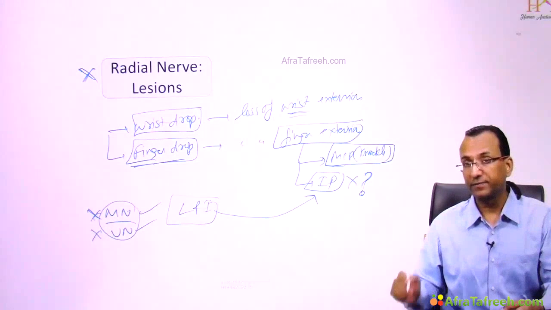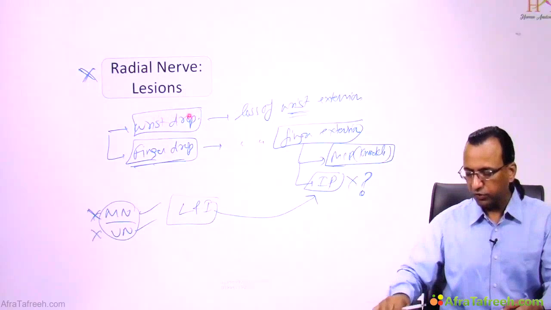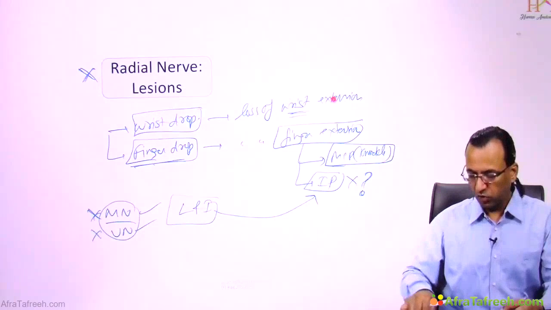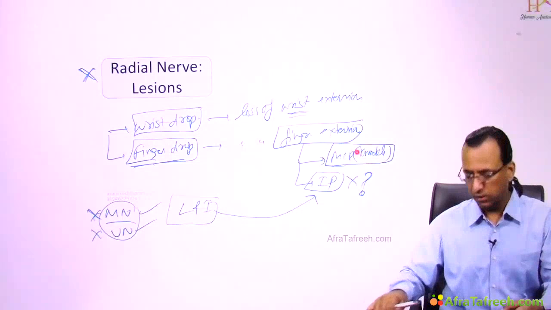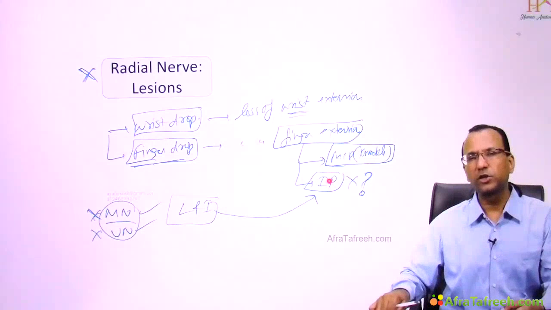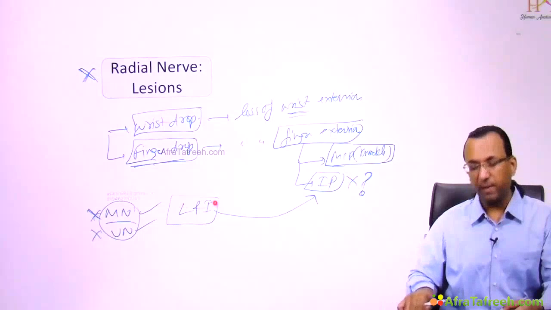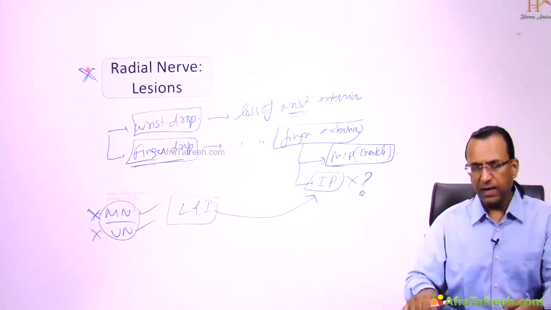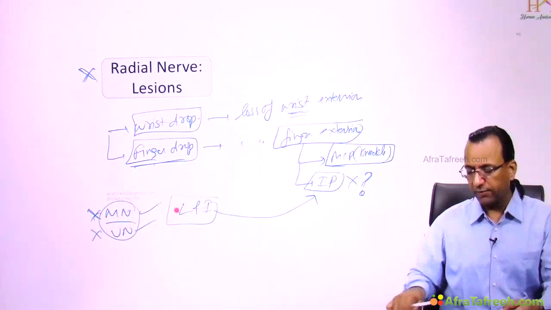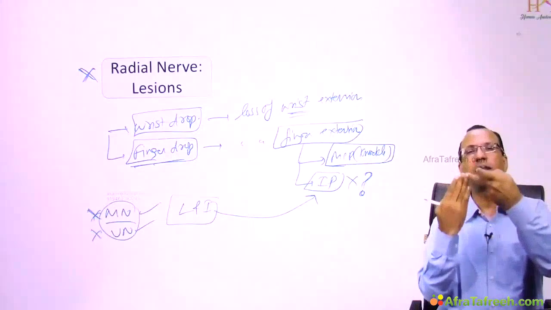So understand. If there's a radial nerve injury, there will be a wrist drop. Of course, wrist extension is compromised. Finger drop is loss of finger extension at the MCP joint, not the IP joint. Why? Because IP extension is still possible. How? Because it can be done by lumbrical interossei, which are supplied by the median and ulnar nerves. They are still working. This is a case of radial nerve injury. But how do the lumbrical interossei do interphalangeal extension? By inserting on the dorsal digital expansion.